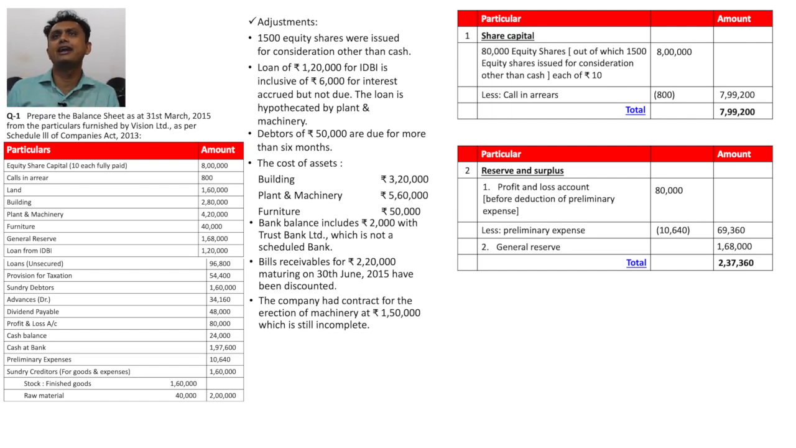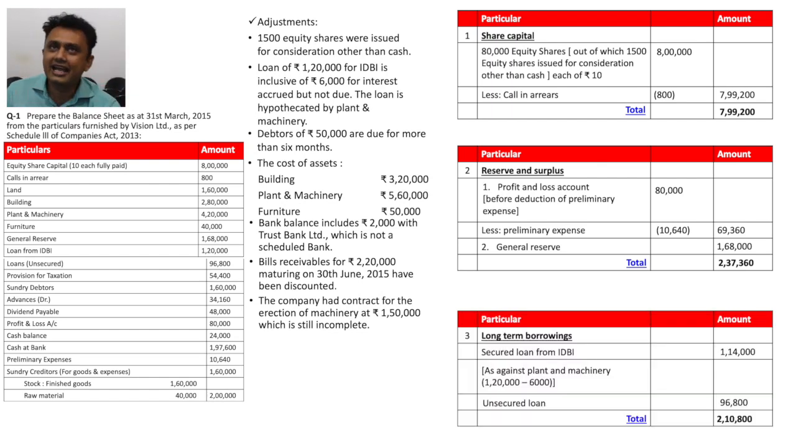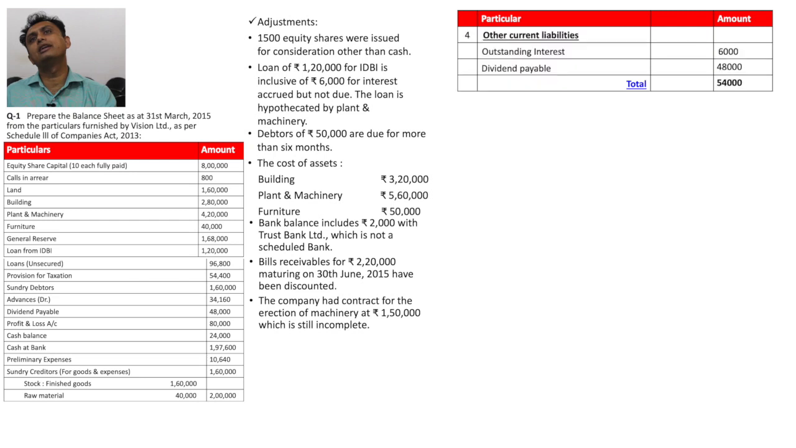Here we write down the P&L account given in the trial balance, minus we deduct the preliminary expenses 10,640, as well as we write down general reserve 1,68,000, which is given in our trial balance. Next one, long term borrowings. In long term borrowings we write down secured loan from IDBI as well as unsecured loan. Now our note number 4, other current liabilities. In here we write down outstanding interest as well as dividend payable 48,000.